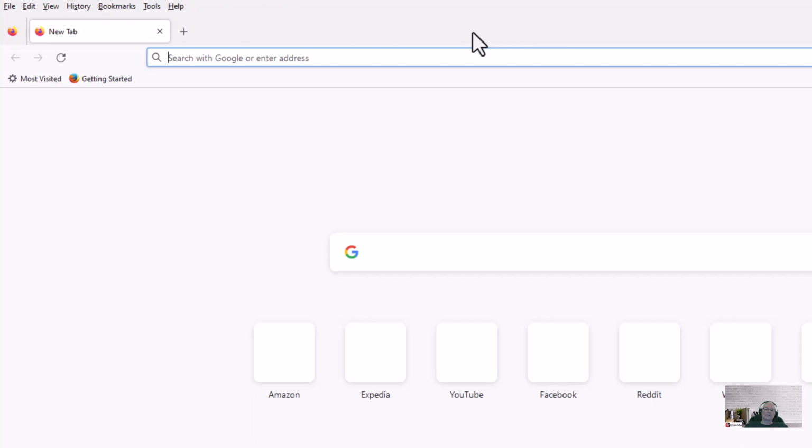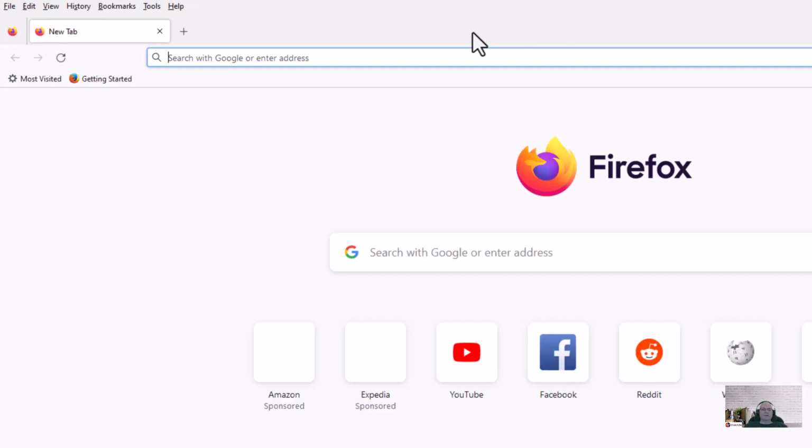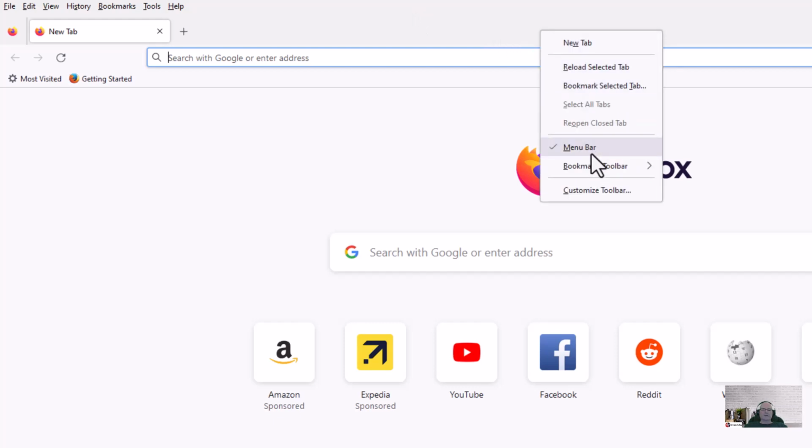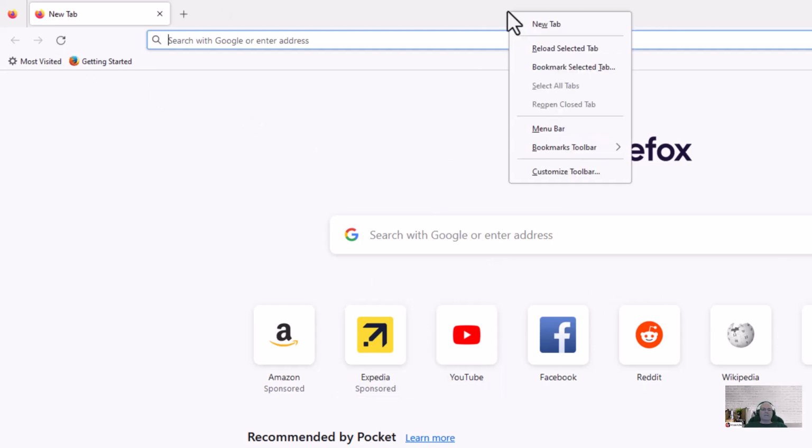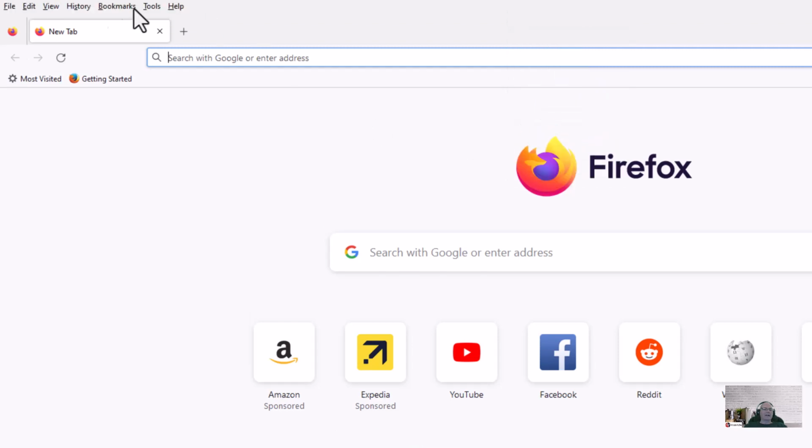Well, when I loaded mine up, it didn't come with this menu across the top. So let me show you something. Right mouse click in this area right here, and you'll get a menu. You notice that menu bar has a check next to it. If I uncheck it, that menu goes away. And this is how mine was. So I had to right mouse click, left mouse click on menu bar, and then I get a menu.